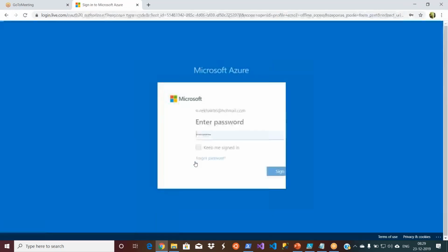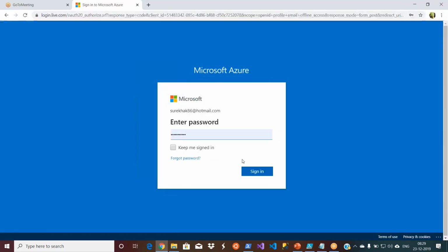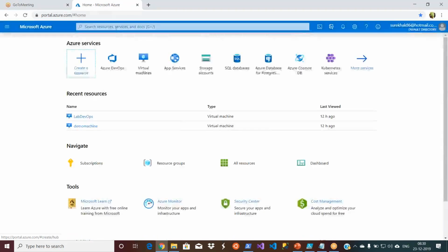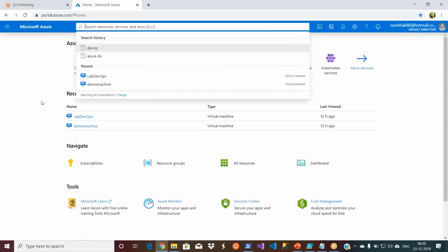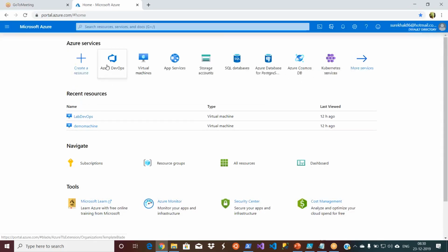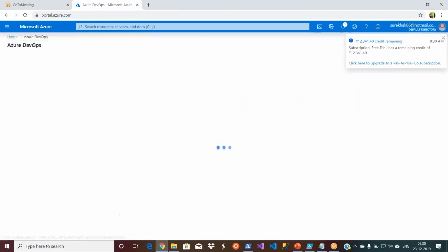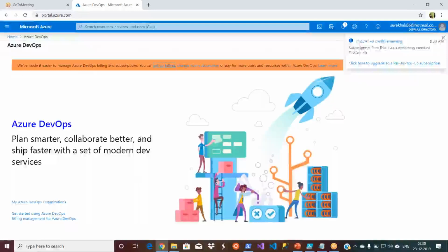I don't have the subscription, so I use my ID here. As I told you, once you log into portal.azure.com, either you can search for Azure DevOps using the search box, or you can simply see it in the frequently used items, Azure DevOps. So this is the landing page of Azure DevOps.